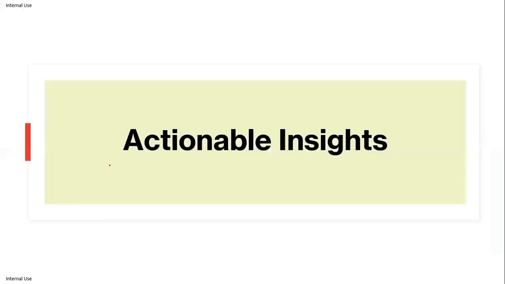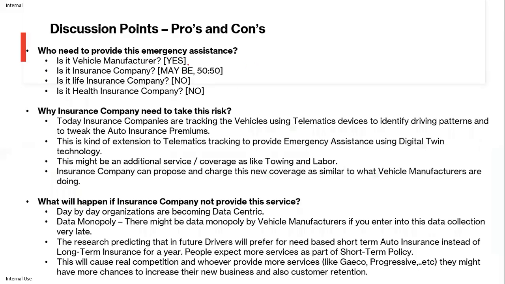So coming to the actionable insights. Look into these discussion points, the pros and cons of this solution. When it comes to the solution, many people question who needs to provide this emergency assistance, and whether it's really the insurance company that needs to take this responsibility.